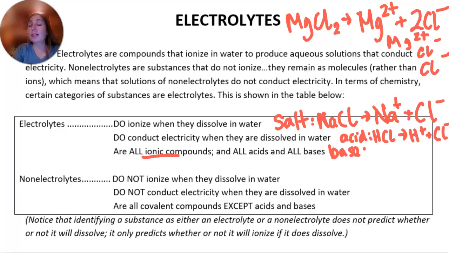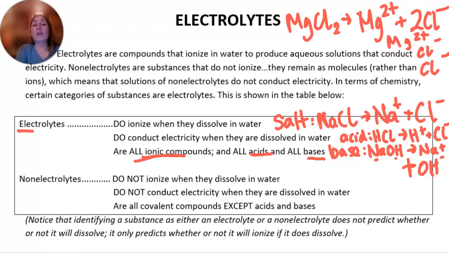What about a base like NaOH? Sodium hydroxide will break up into Na+ and OH- ions. So they'll break up into their component ions. So acids, bases, and ionic compounds are all electrolytes. They break up into positively and negatively charged ions, and these can conduct electricity in solution.